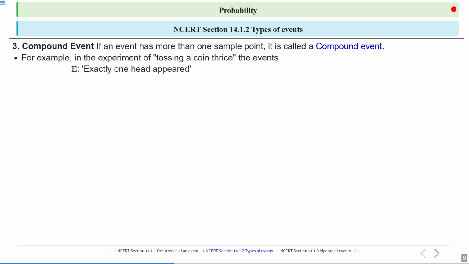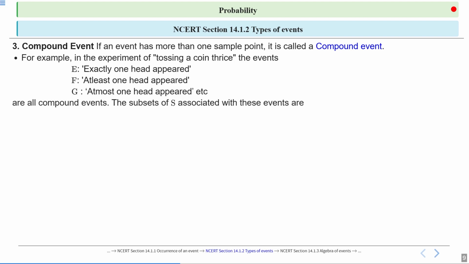Here the event E: exactly one head appeared; event F: at least one head appeared; and event G: at most one head appeared. Note these events E, F, G: these three events are all compound events.